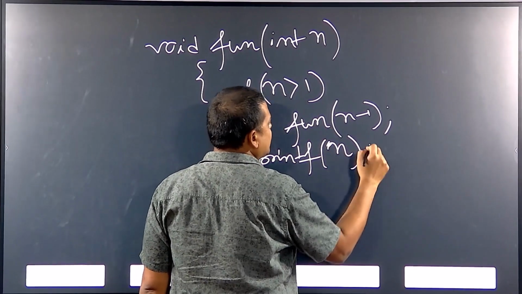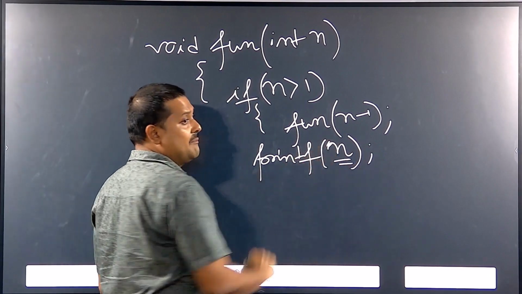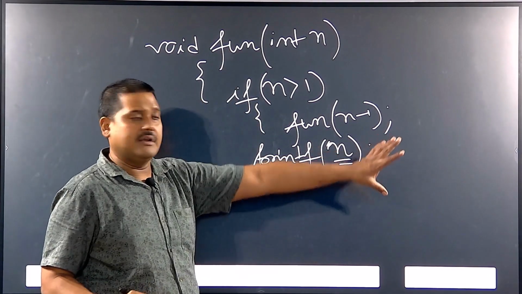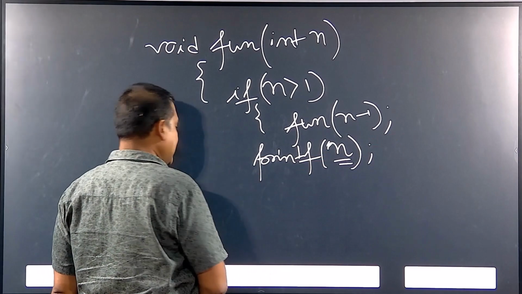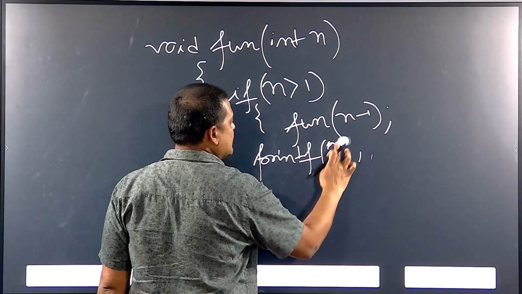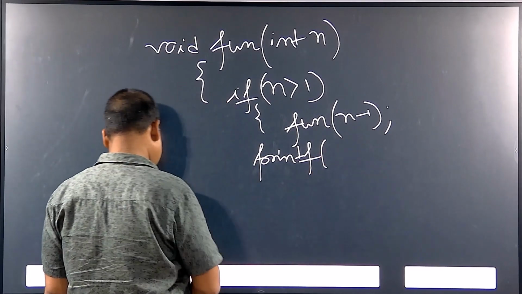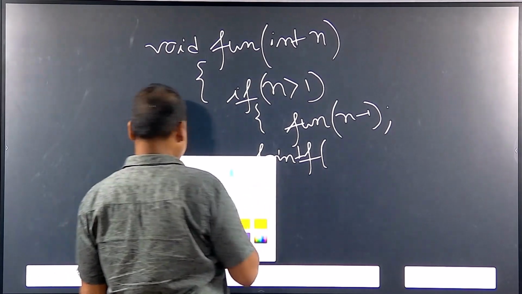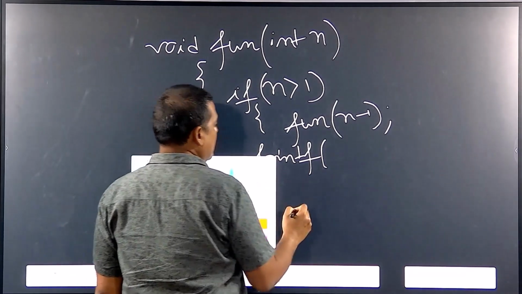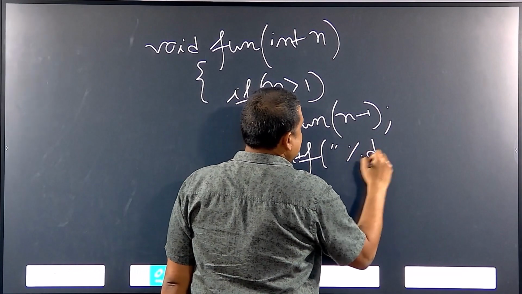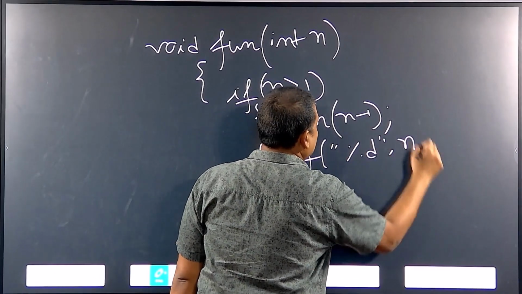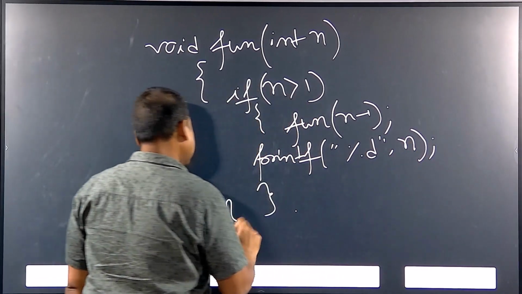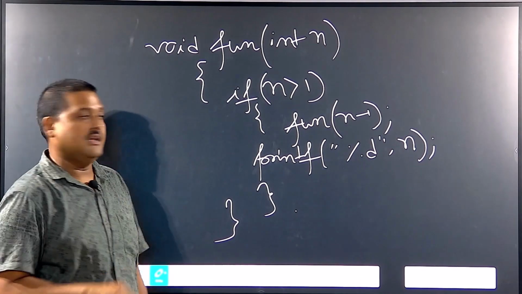I am not going into the syntax; the syntax is %d comma n. Then what will be the output in this case? Just pause the video and try to think about the code.